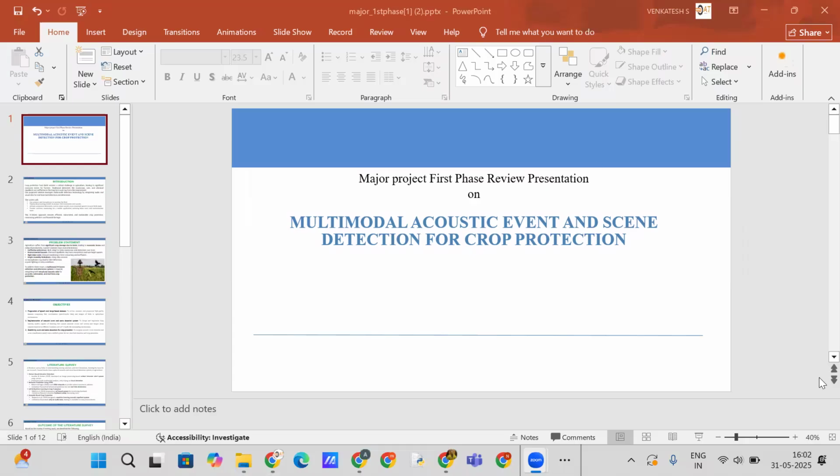Hello everyone. Today I'm going to give a demo of multimodal acoustic event and scene detection for crop protection. In this project, we are classifying the bird as well as audio detection. We can see the code.